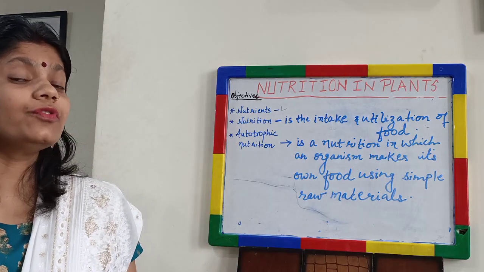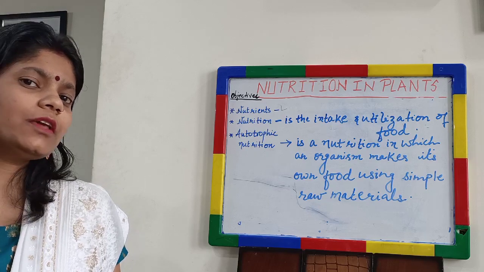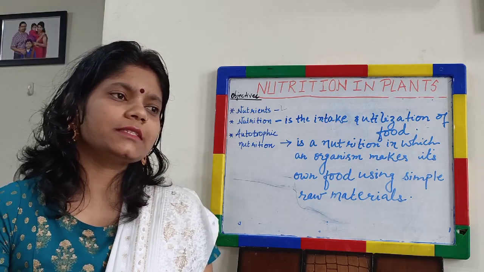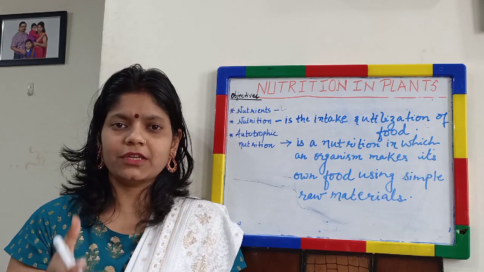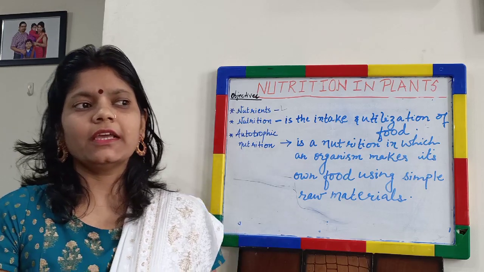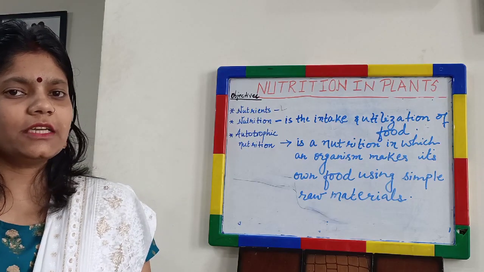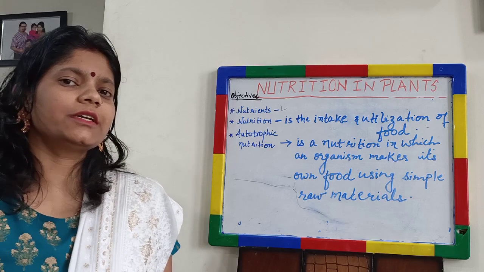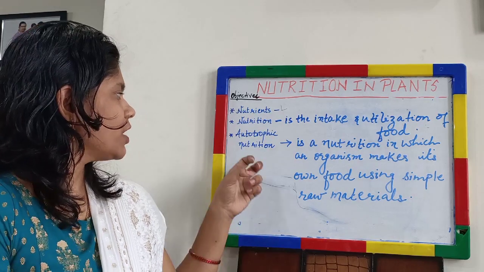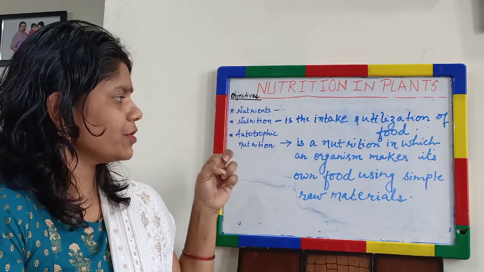We are getting our food from plants. For example, if you are getting rice, it is obtained from plants. If you are taking vegetables, if you are taking fruits, these all are obtained from plants. So that comes under heterotrophic nutrition. So now we will study about autotrophic nutrition.